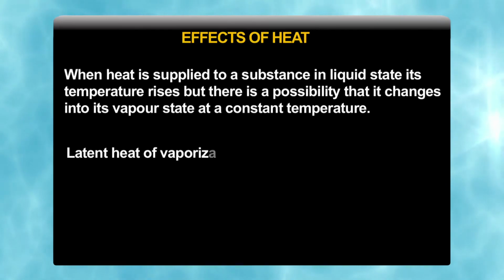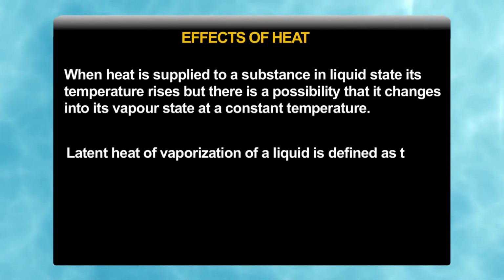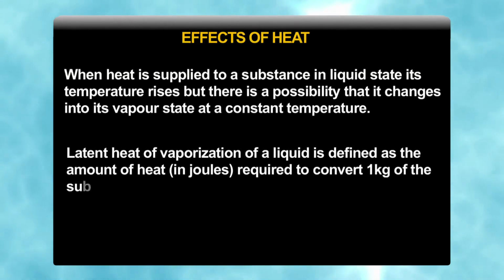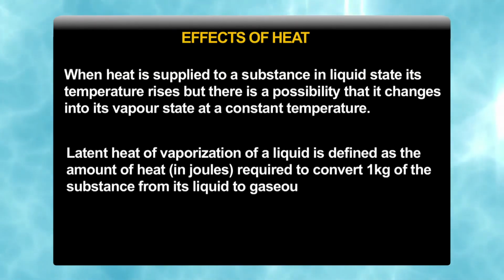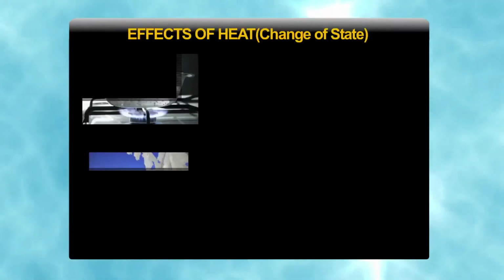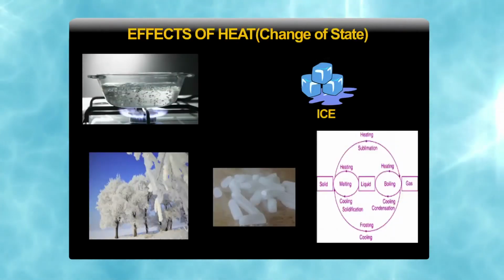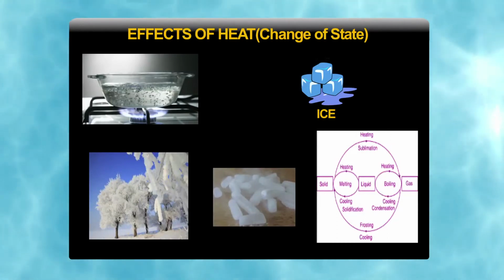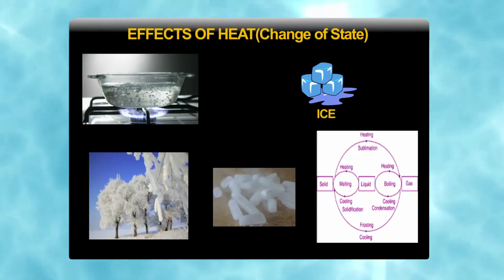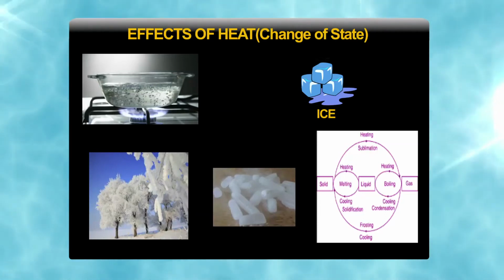Latent heat of vaporization of a liquid is defined as the amount of heat required to convert unit mass of substance from its liquid state to the gaseous state at constant temperature. You can see here, when we heat the solid, then the temperature changes, and after that the change of state takes place. Similarly, when we heat the liquid, the change of state takes place.